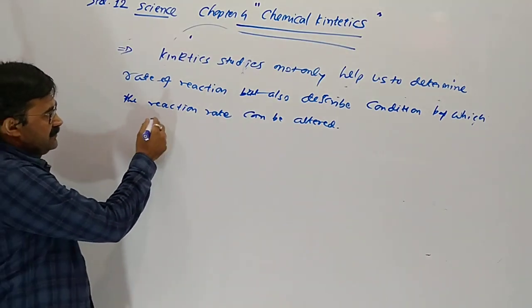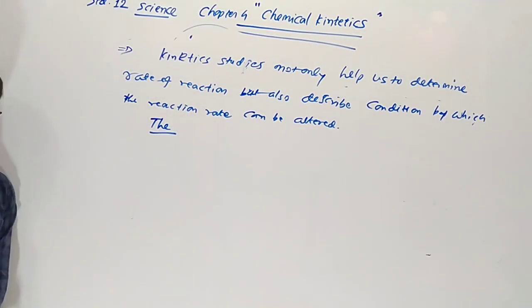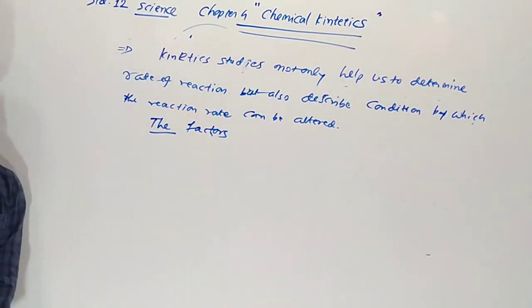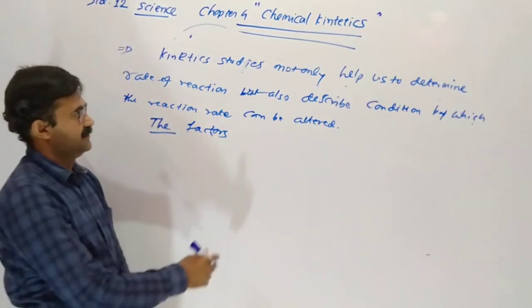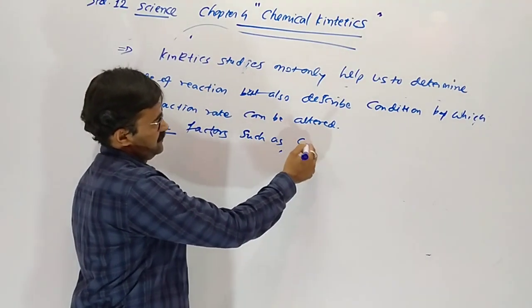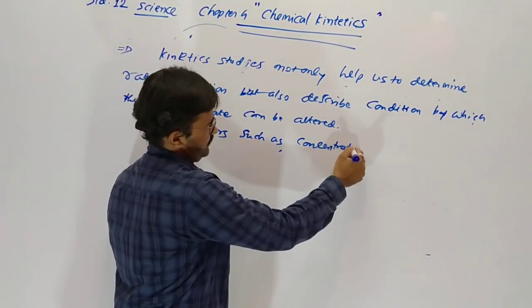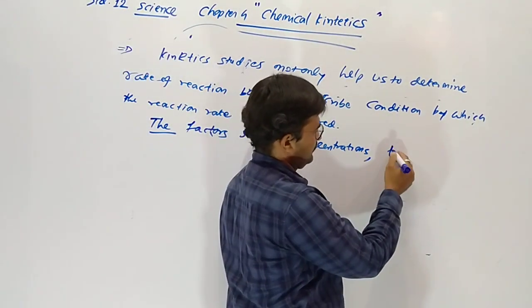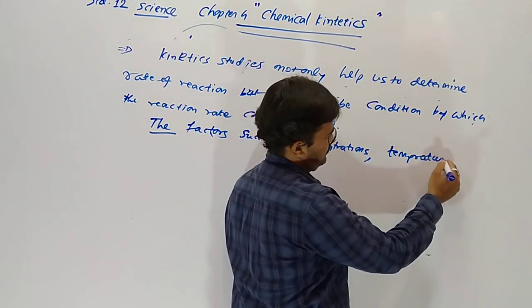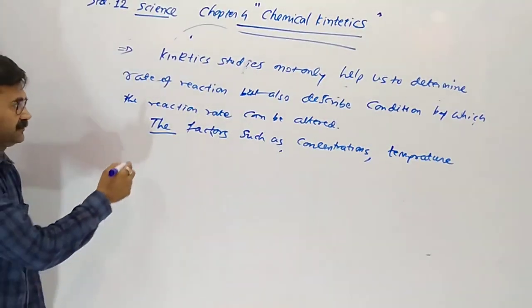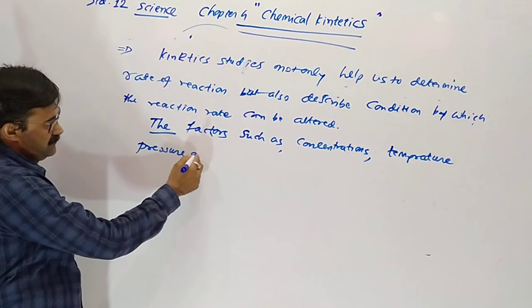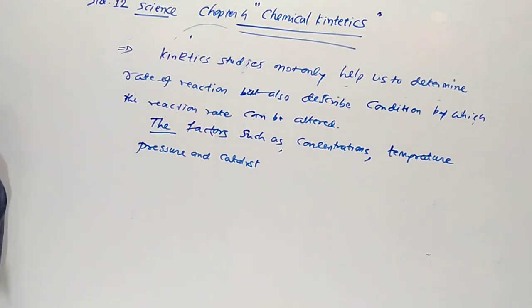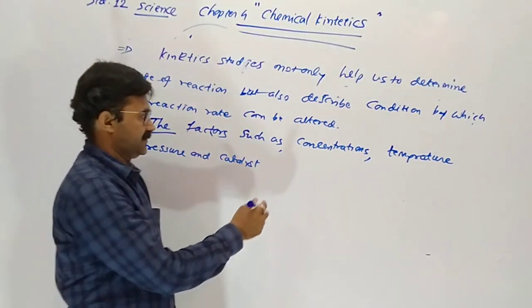The factors which change our rate of reaction, such as concentration, temperature, pressure, and catalyst, affect the rate of the reaction.